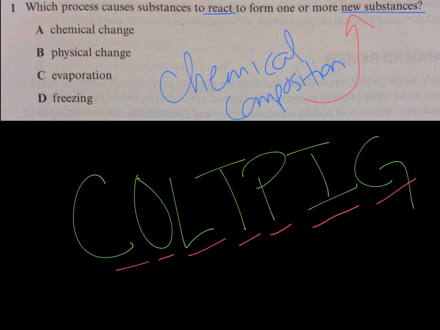So when we have cold pig and we have a new substance, which is very important, what kind of change takes place? Great job. The answer is a chemical change. A physical change would not be your answer because that does not create something new. Evaporation also is not your answer because evaporation is just a change in the state of matter. So when water evaporates into water vapor, it's still water. It's still made of H2O.